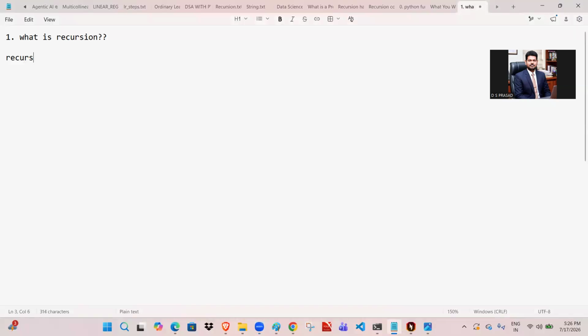Now let's write that definition. Recursion is a programming technique in which a function calls itself.